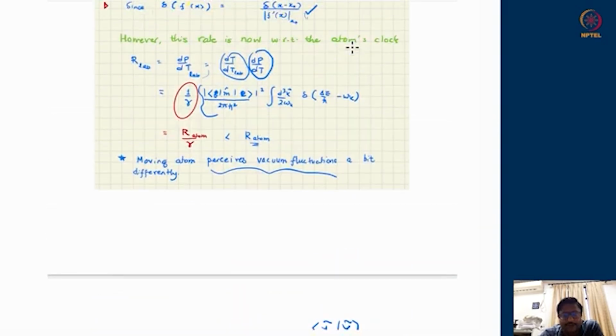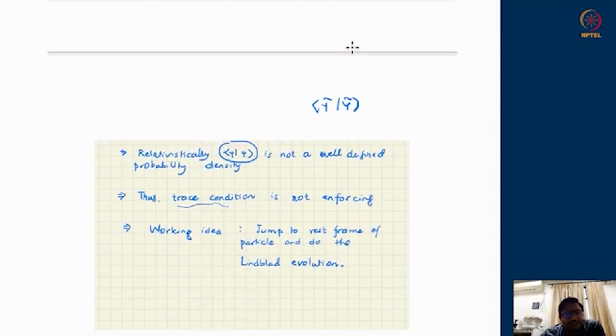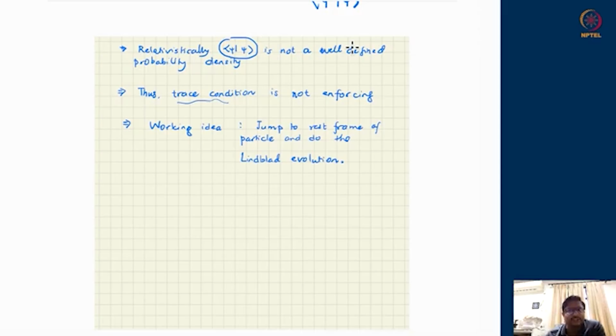Here we computed the rate and everything by just doing non-relativistic computations in the rest frame of the atom, and once we had the result, we transported it back into the lab frame using the Lorentz transformation. So that is the strategy. Most of the time it's very useful, not only in relativistic transformations but in non-inertial transformations as well, which is not a mandate of this course. There also the same philosophy is applied, and people try to obtain the behavior of the atom, or the structure of transitions, in non-inertially moving particles as well. So we will keep this notion in mind: first we jump to the rest frame of the atom, do all our computations, and then transport the results back into the lab frame.